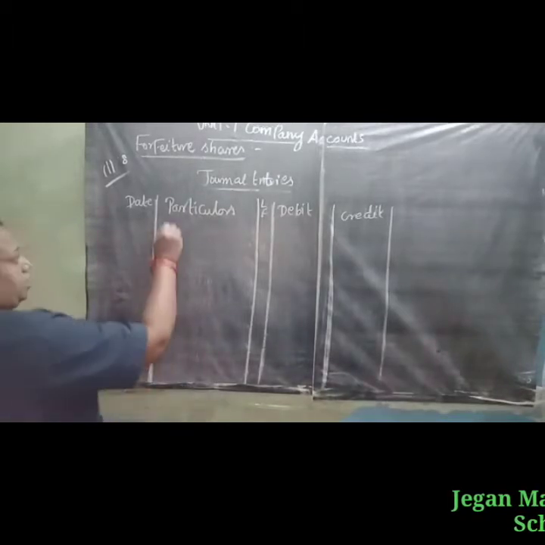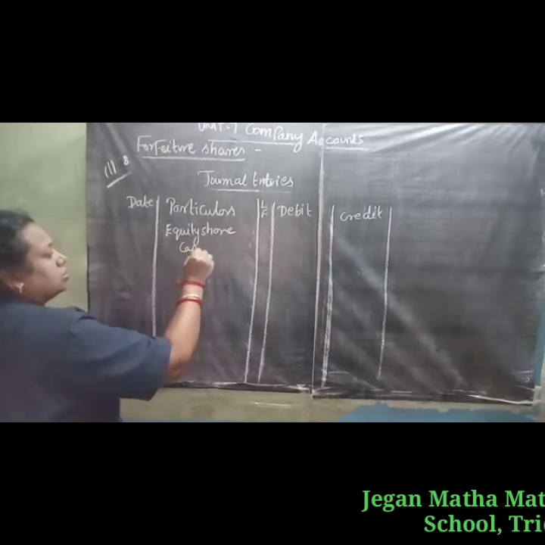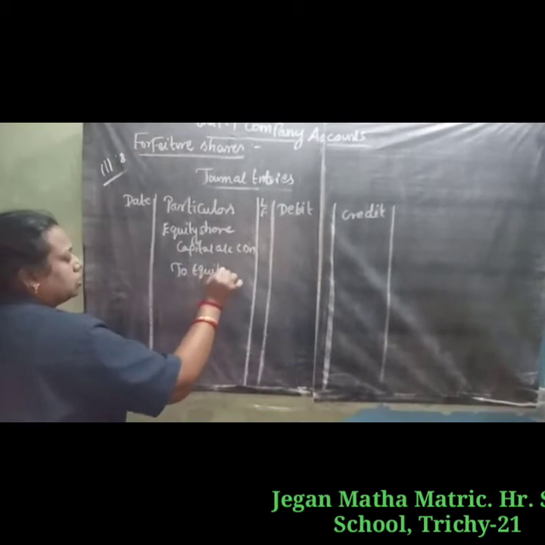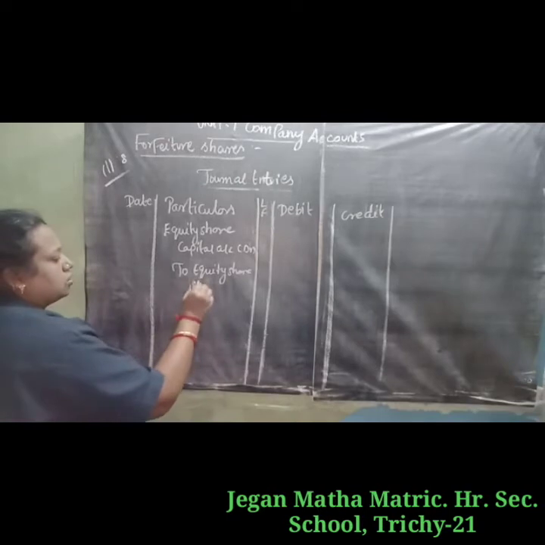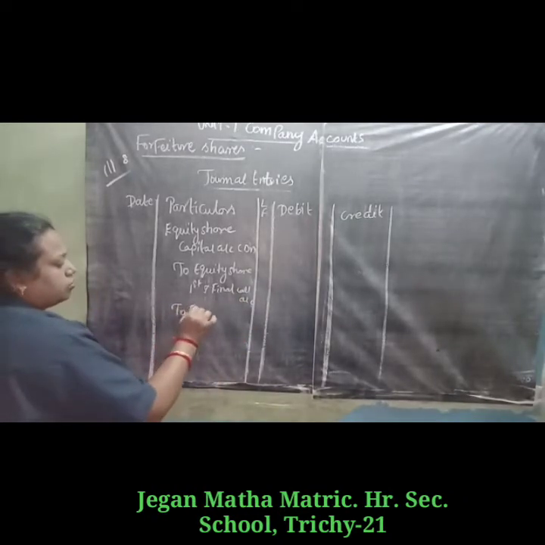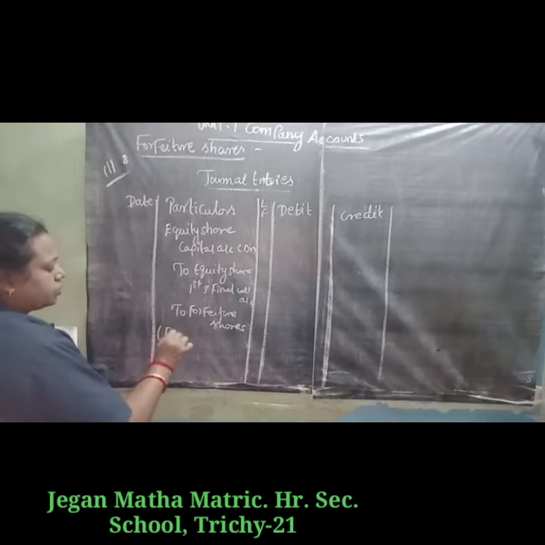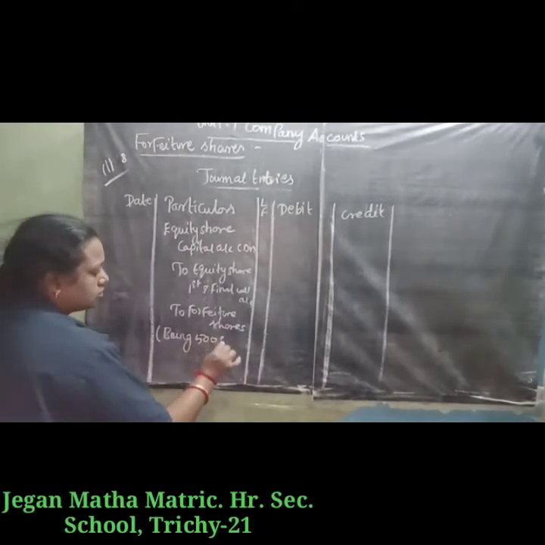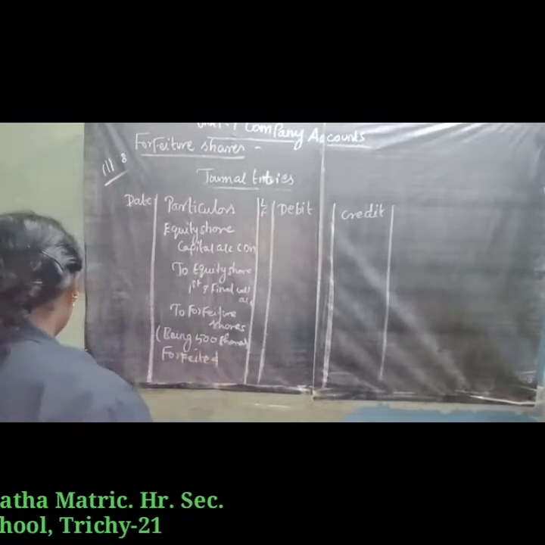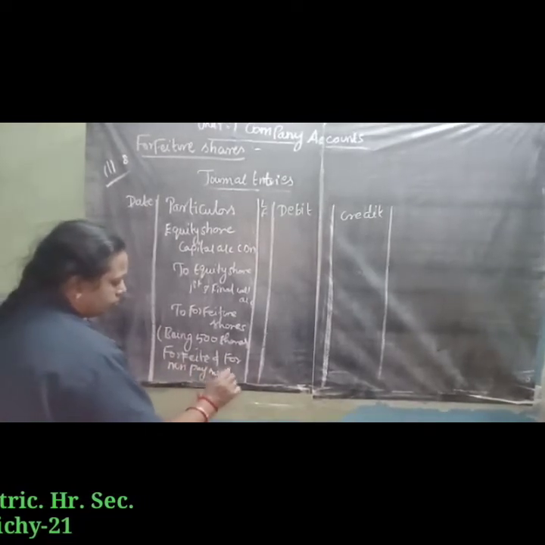Equity Share Capital Account debit, to Equity Share First and Final Call Account, to Forfeited Shares Account, being 500 shares forfeited for non-payment of call money.